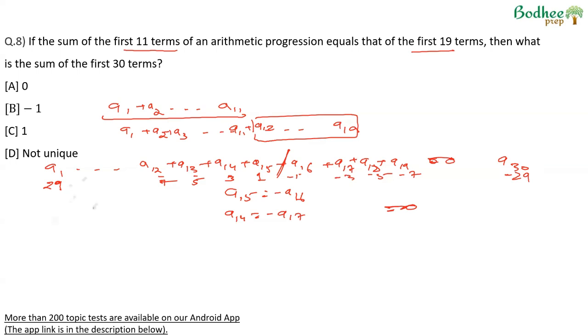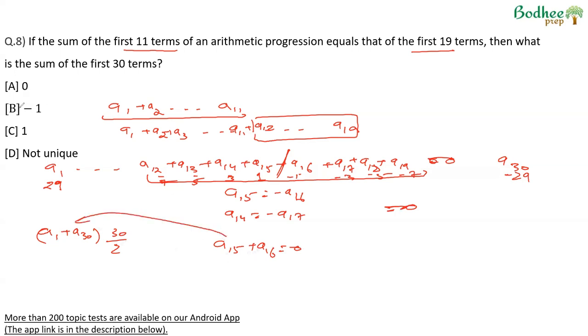Or we can always say that the sum of the 30 terms will be a1 plus a30 into 30 by 2. First term plus last term into n by 2. And from here we know that a12 to a19 is 0. And therefore a15 plus a16 has to be 0. A15 plus a16 will be equal to a1 plus a30. And therefore the required sum of the first 30 terms is 0.